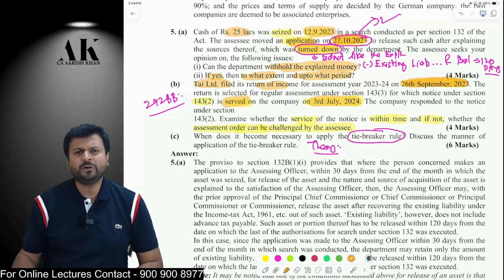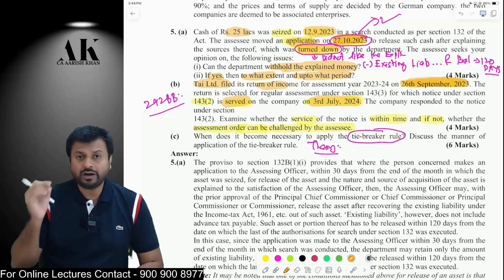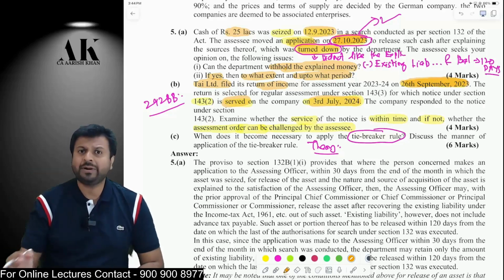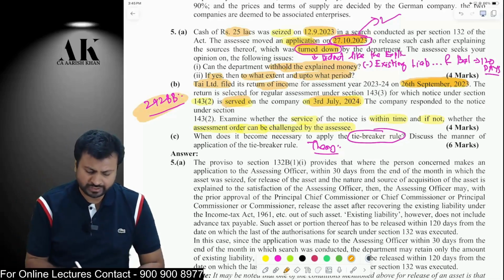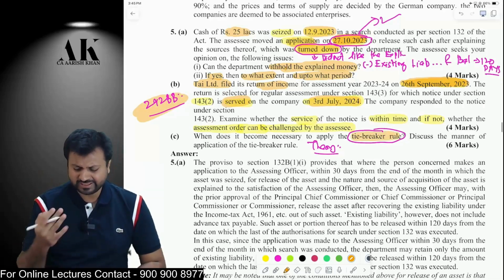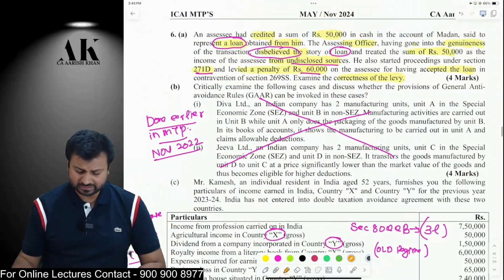So if you get a late notice or an improper notice, you should challenge before passing of the assessment order, not after. But if you cooperate, the assessment order is passed and only now you are challenging, then the department is not going to accept your plea and will say that it is deemed to be valid as per section 292BB. Next one is a theory question on the tiebreaker rule. Very important theory question, but you go through it at your end. It's a very simple question, nothing great as such.